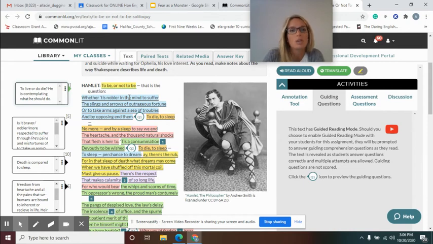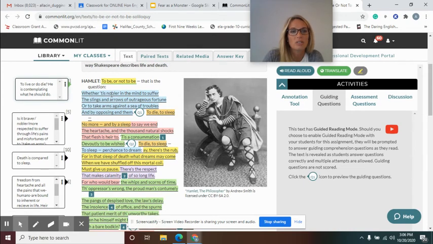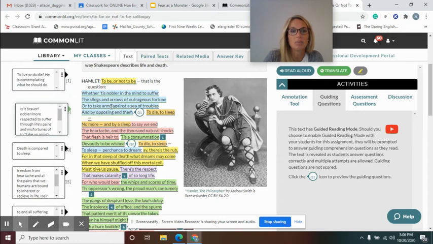Okay, so "whether 'tis nobler in the mind to suffer the slings and arrows of outrageous fortune, or to take arms against a sea of troubles and by opposing end them." All right, so nobler. Is it nobler to suffer?